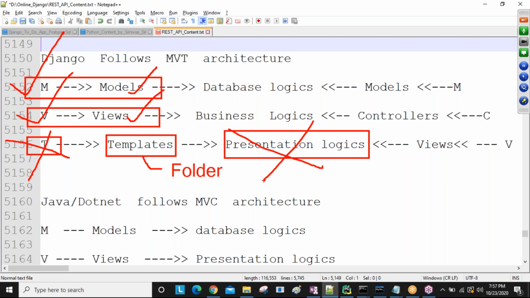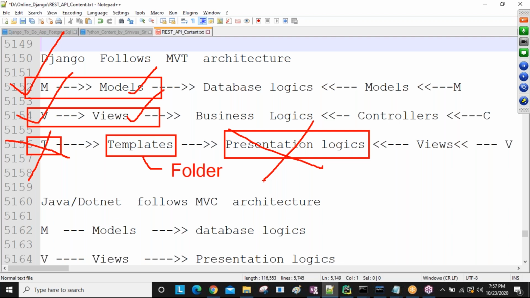For our application presentation is 100% required, but the templates folder does not come by default. Then what you do is manually create that folder. But Django follows MVT architecture, so why does it not come automatically, why are you creating it manually? People are asking, so you need to give a proper response. We have a separate session, I will discuss that.